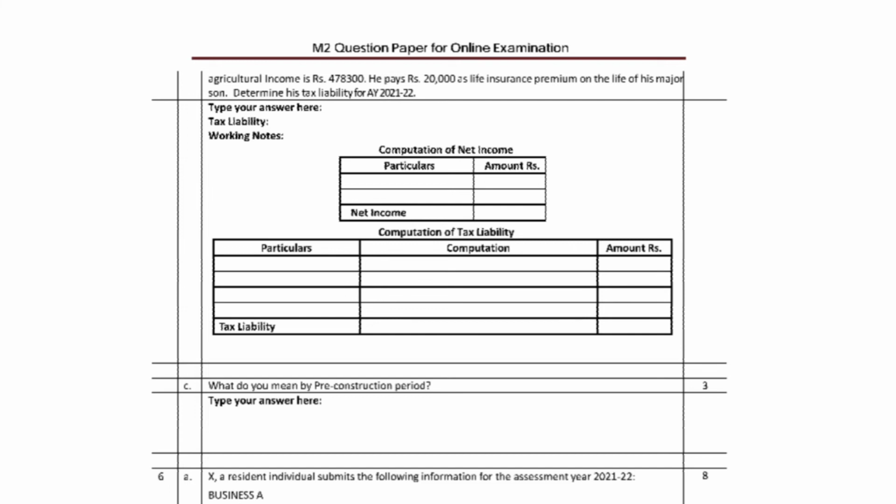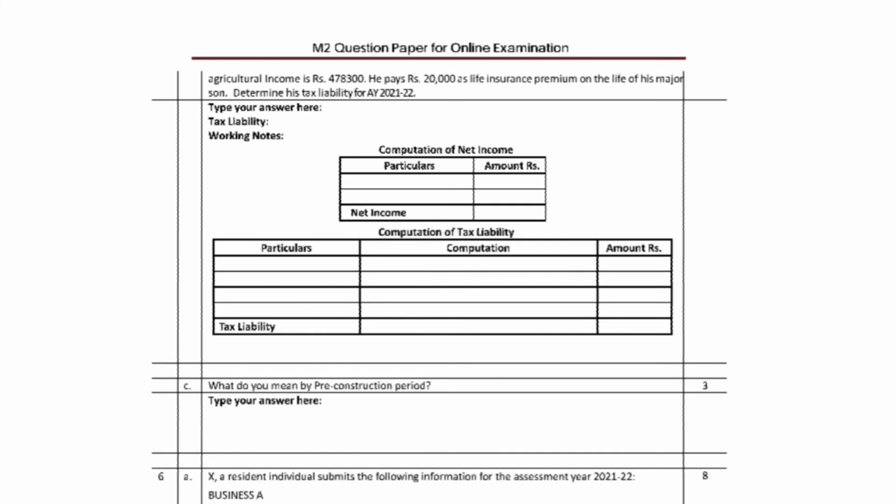Already, both agriculture 8,10,000, minus 10 lakhs, into 30% gives 86,400 plus 12,500, so we got 1,98,990.